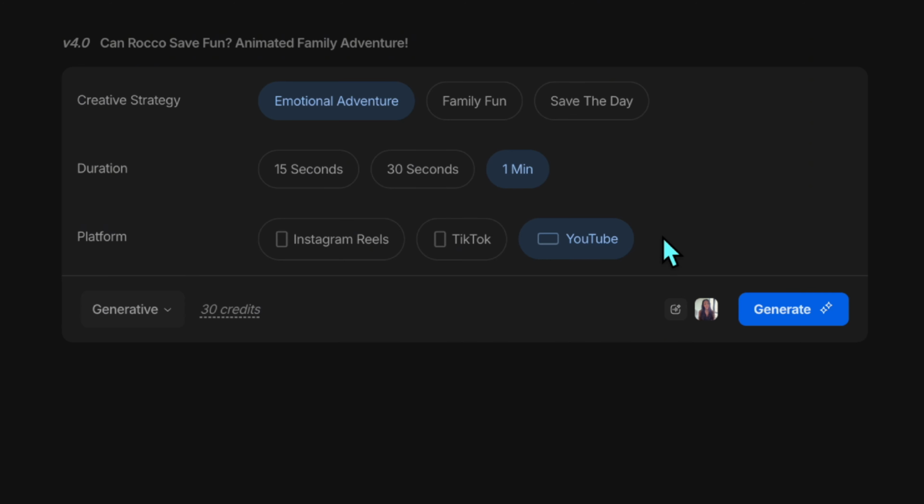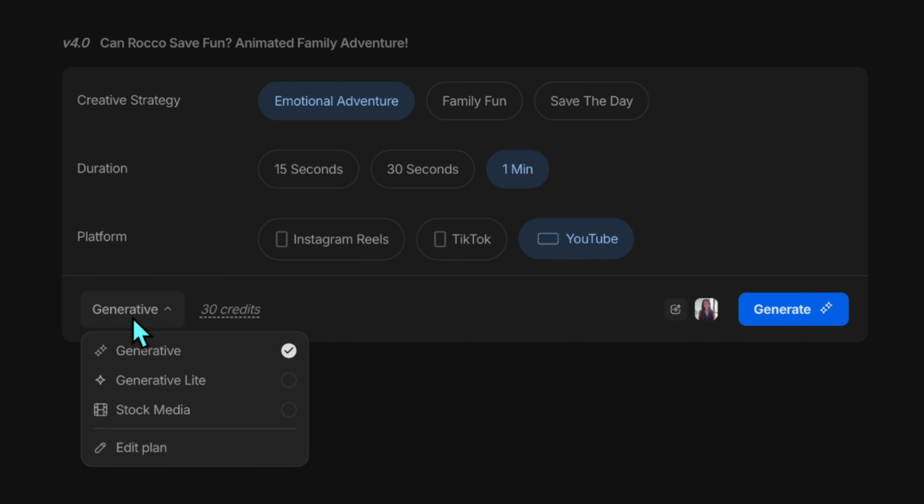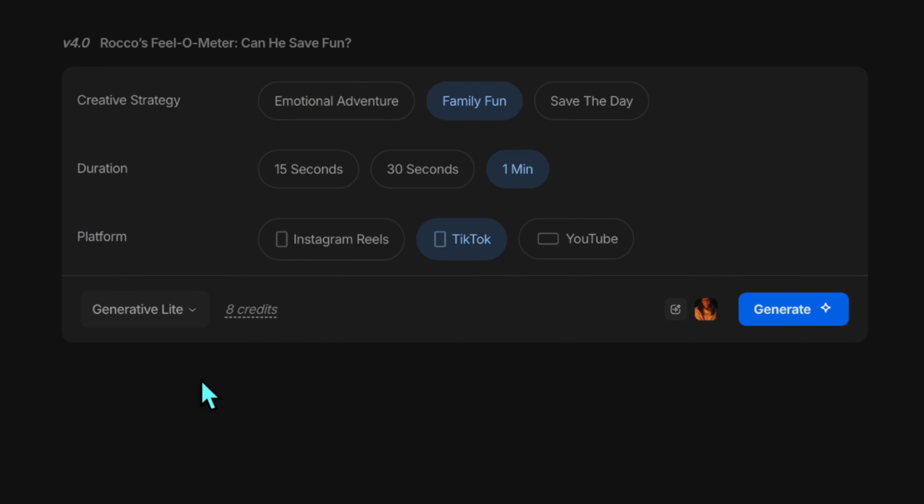There's also a menu on the bottom left where you can choose the type of content you want. Generative media, generative light media, or stock media. For this demo, I'm choosing the light version. It uses fewer credits but still creates really good quality videos, as you'll see in a moment. Once I've set everything up, I hit generate.